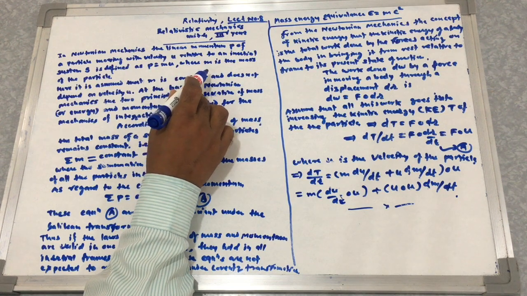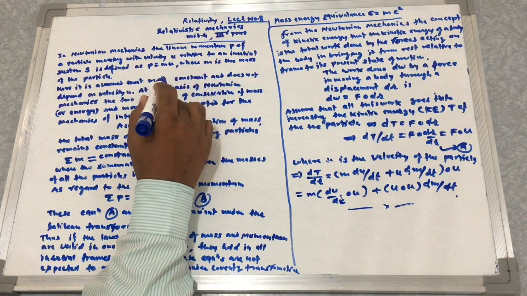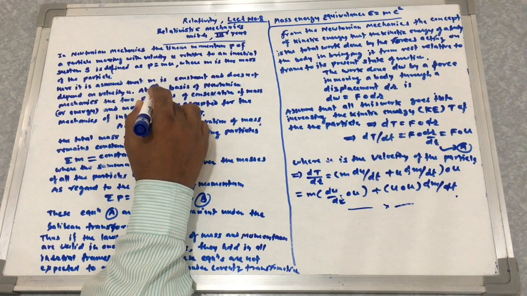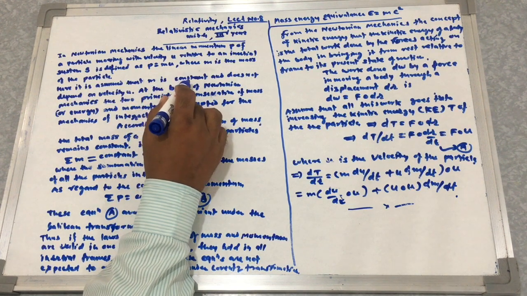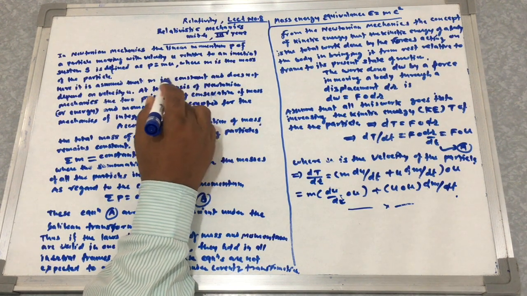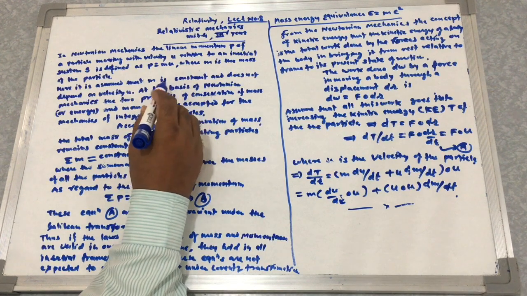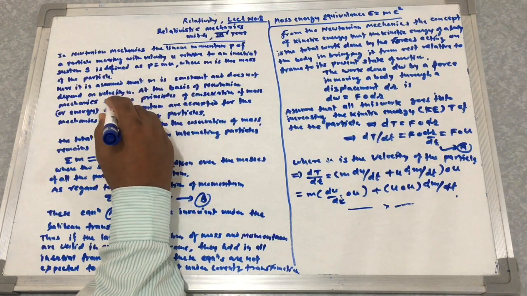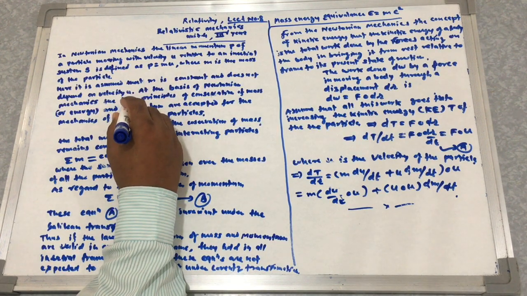Here it is assumed that the mass m is constant and does not depend on the velocity u.